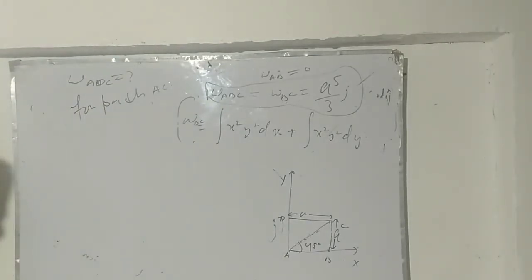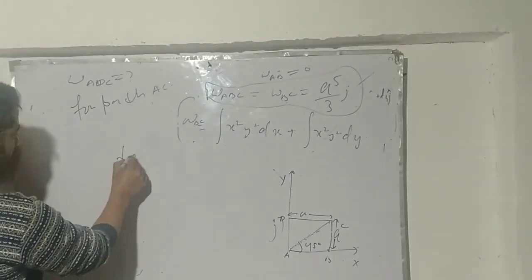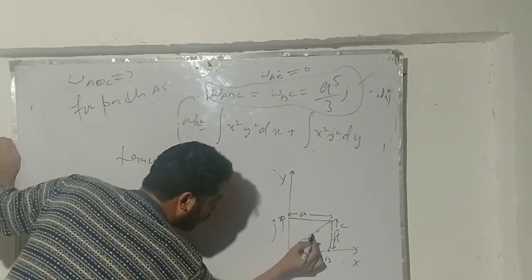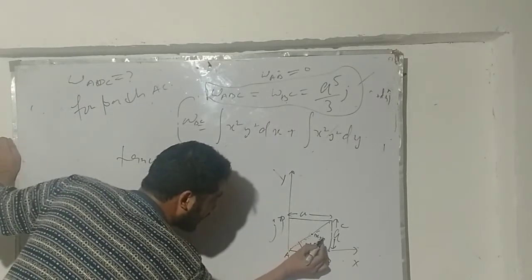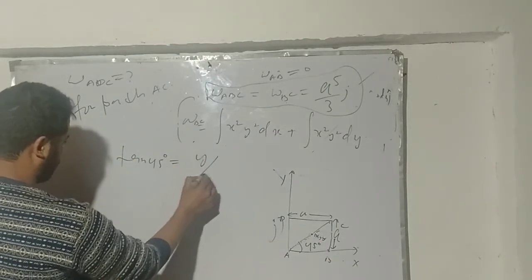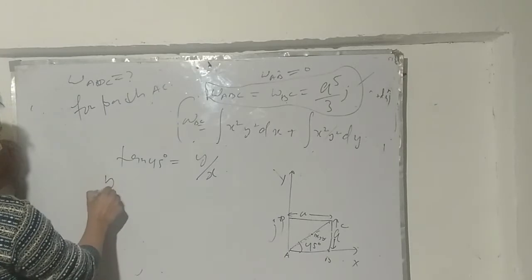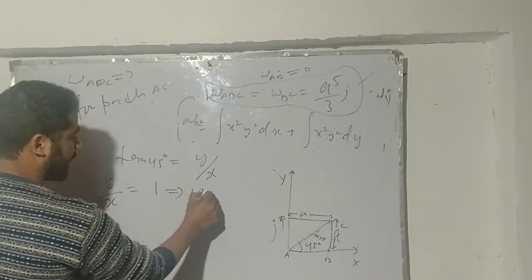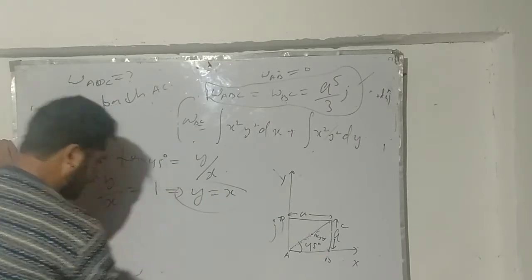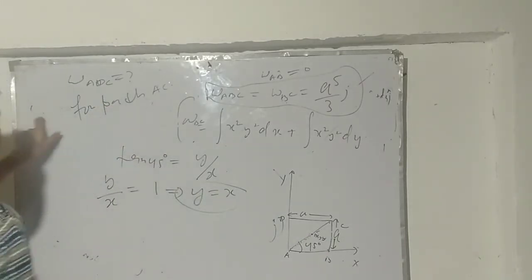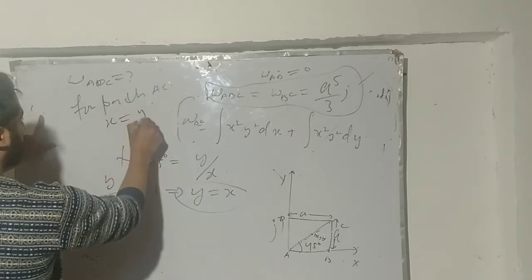At a general point with coordinates x and y, y by x is tan 45, which is 1, which implies y is equal to x. So when I talk about the path AC, x comes out to be y.